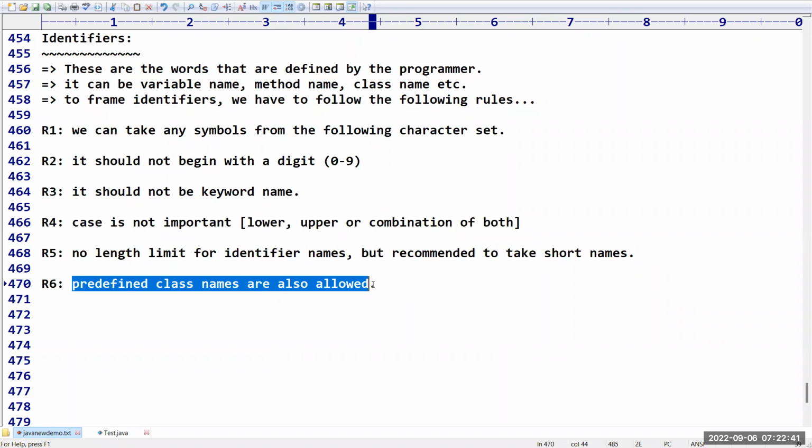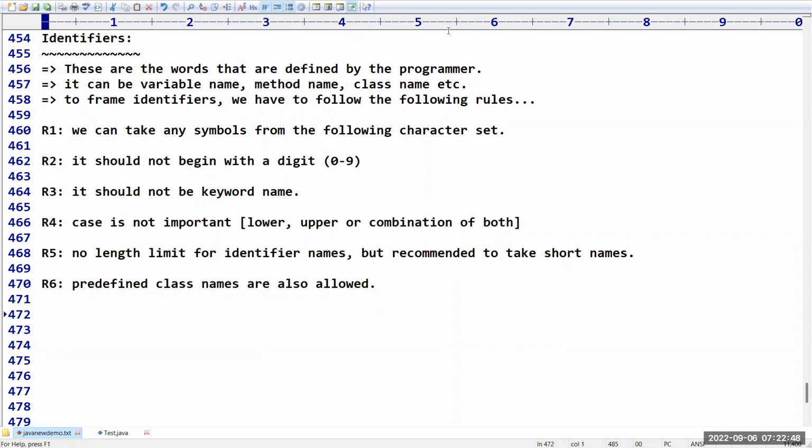Sir, please confirm if these things are clear for you people. I will go with the next topic, that is examples of our identifiers. Please confirm clear up to this. Sir, so many people are not giving response. I request everyone to please respond. Is it clear up to this?